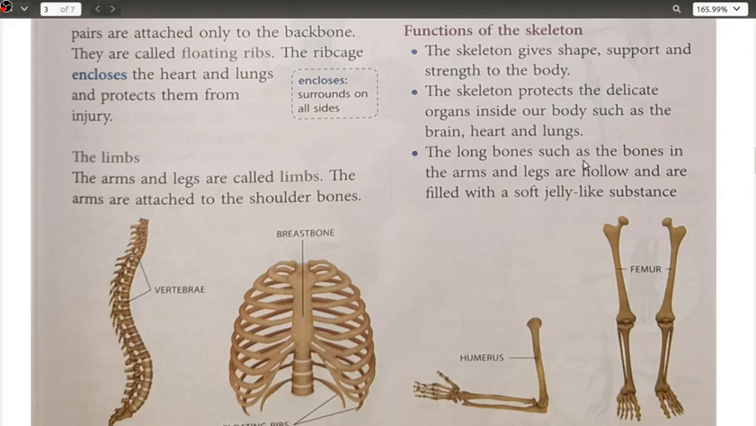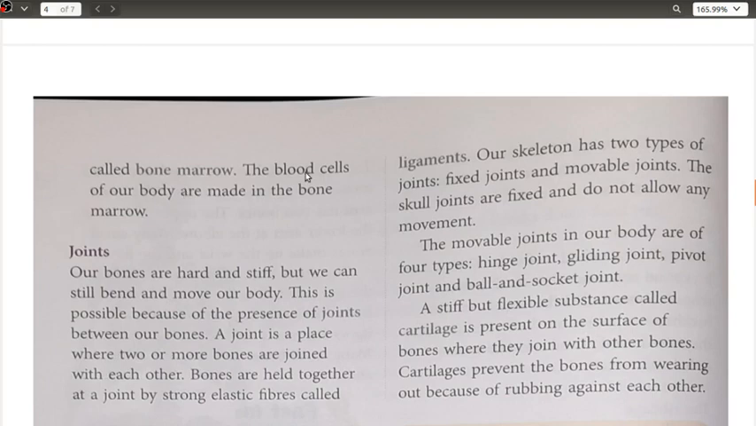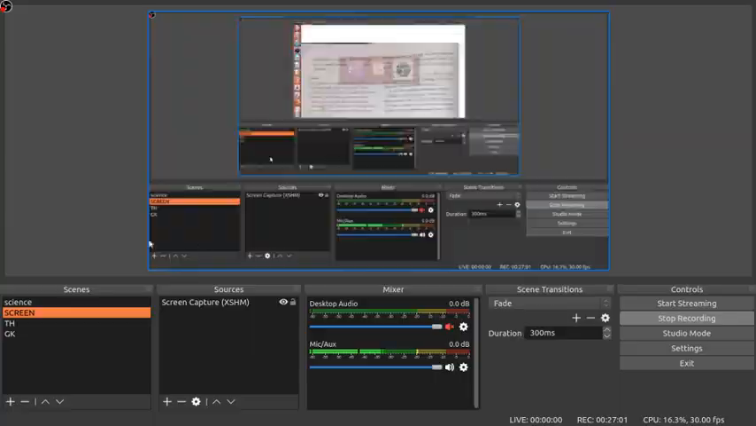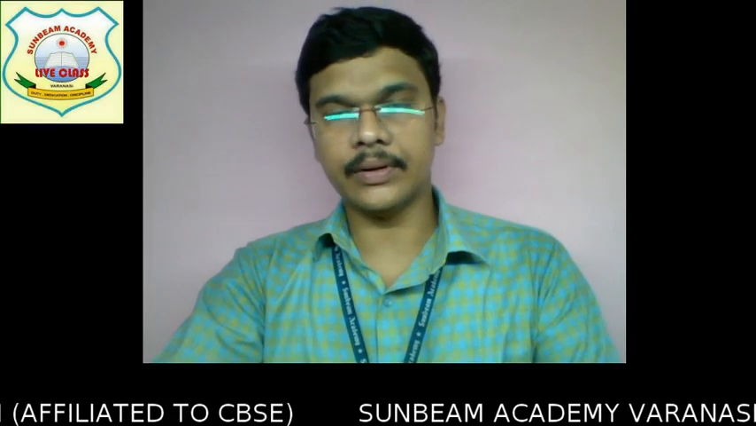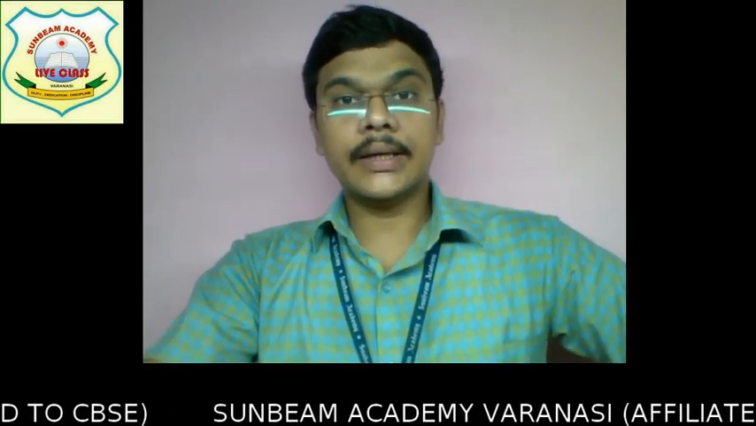Okay, the long bones such as the bones in the arms and legs are hollow and are filled with a soft jelly-like substance called bone marrow. The blood cells of our body are made in the bone marrow. Now look, this is a very important part. Okay, why is it the most important part? Let me tell you. Because what happens is that